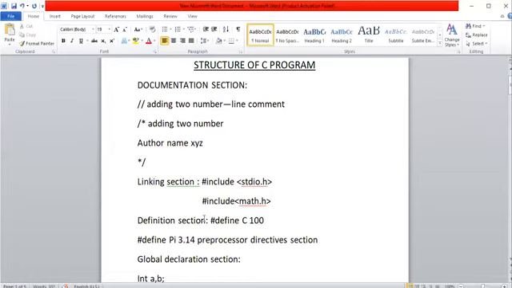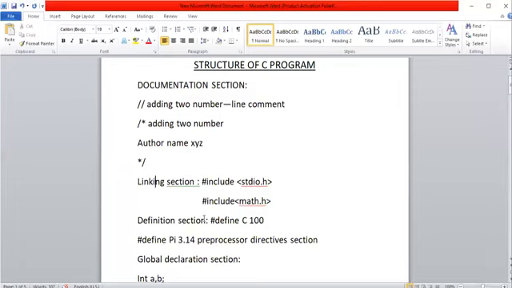stdio.h is the standard input output header file, which contains the definitions or the code or logic of printf and scanf. And math.h means mathematical header file, which contains all the predefined mathematical functions. We can directly use mathematical functions without writing the definition, without writing the logic. The compiler's responsibility is substituting or replacing that particular name with the logic during running time.